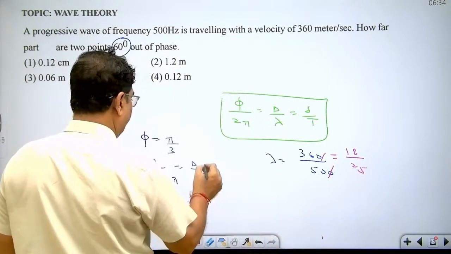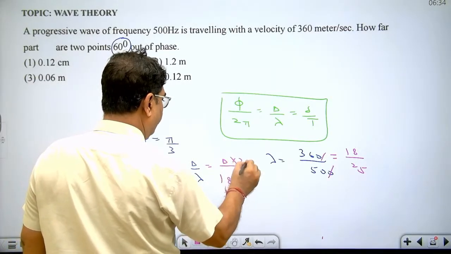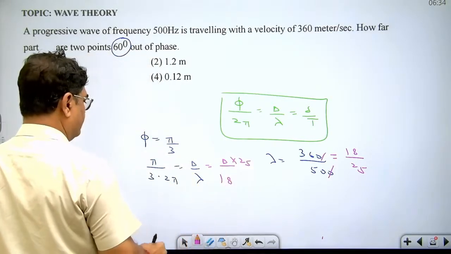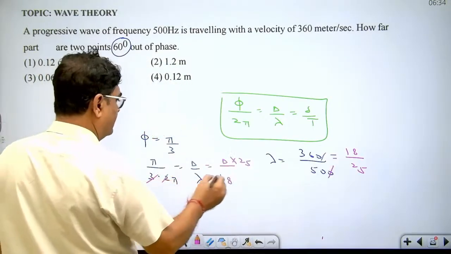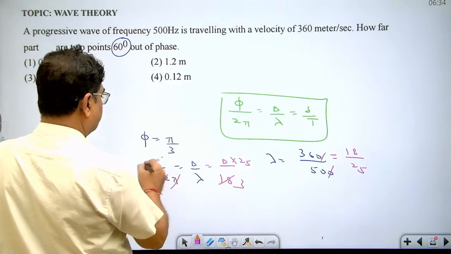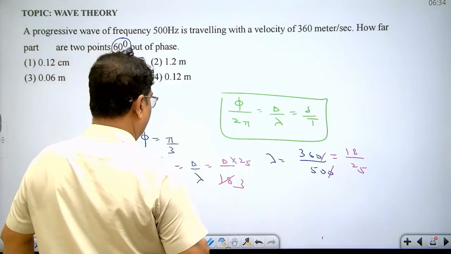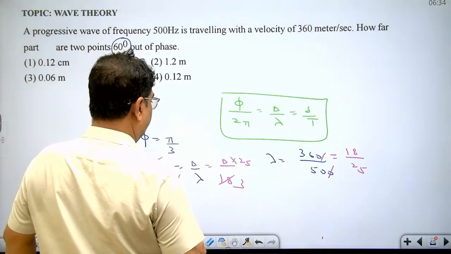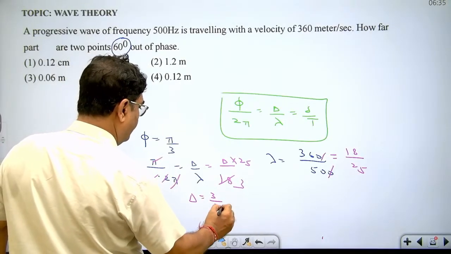Okay, substitute the value, 18 upon 25. So this was 6, this will be 3. Pi, pi got cancelled. So dear student, you are getting delta equal to 3 upon 25.